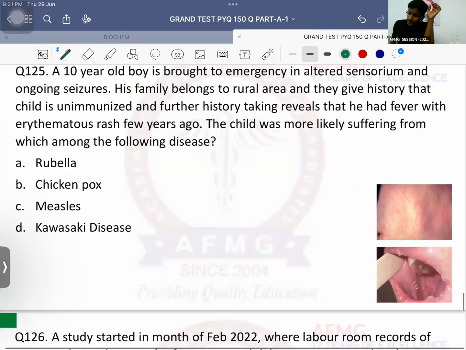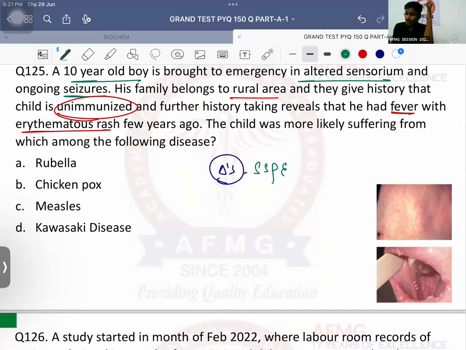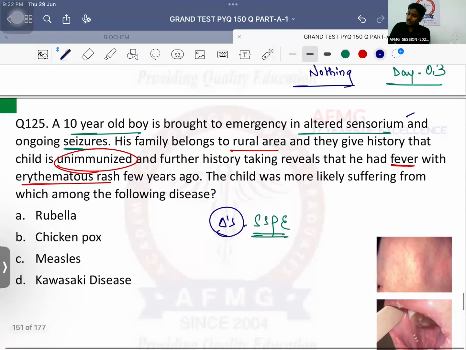Question number 125. A 10-year-old boy is brought to the emergency in altered sensorium and ongoing seizures. His family belongs to a rural area and they give history that the child is unimmunized, and further history taking reveals that he had fever with erythematous rash few years ago. What is the likely diagnosis now? It is a long-term and a rare complication of measles known as SSPE, that is subacute sclerosing panencephalitis. Due to inflammation of brain, patient is having altered sensorium and seizures as well.